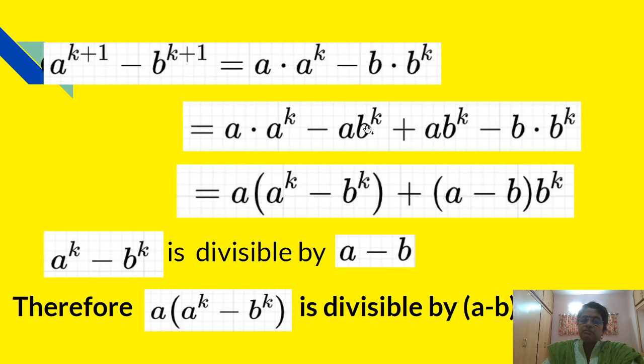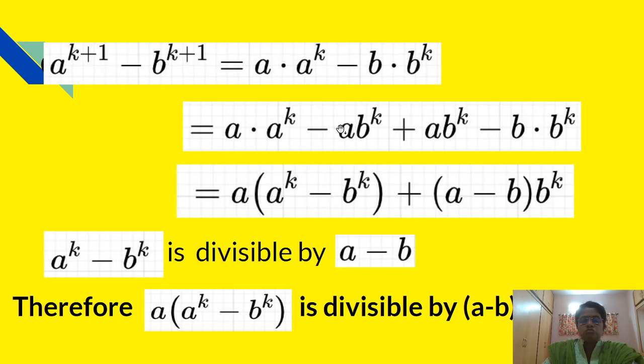Then minus ab raised to k and plus ab raised to k I have written. So that plus minus, therefore we have to add the same term here. Then only the previous terms will remain, previous value will remain as it is. And this is the last minus b into b raised to k.